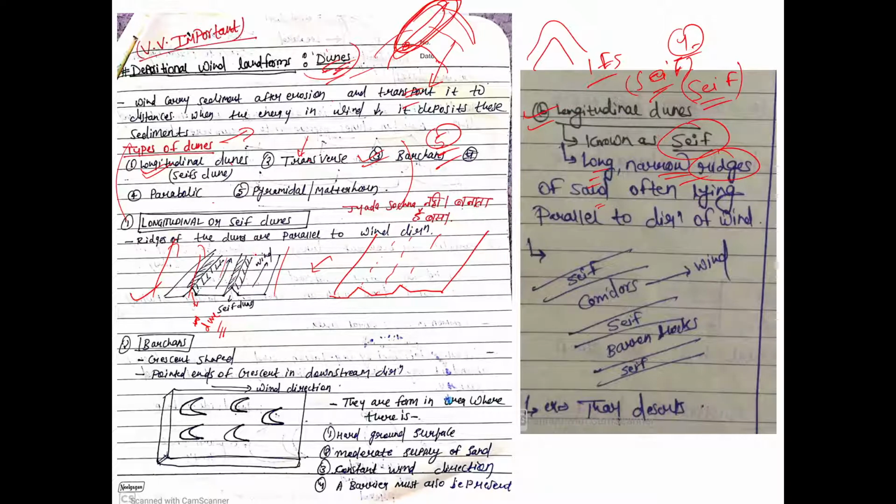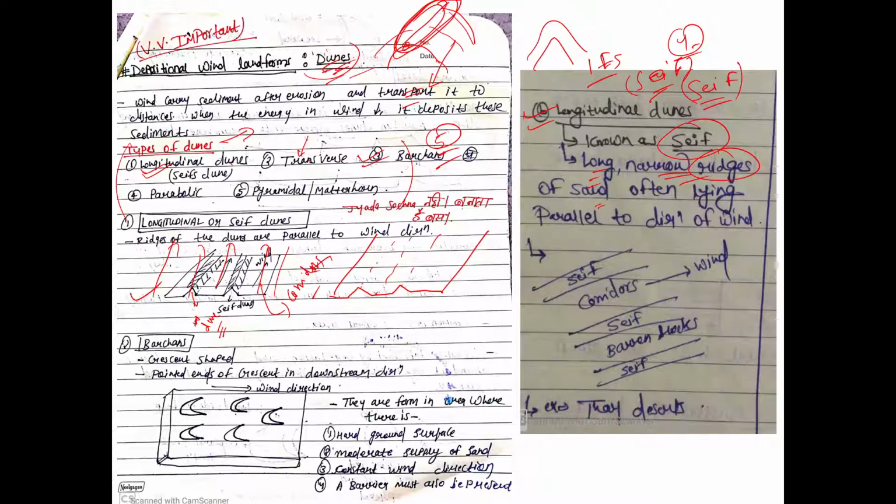People used to cross the whole desert in desert caravans, right? These are the pathways between these dunes, and we call them corridors.